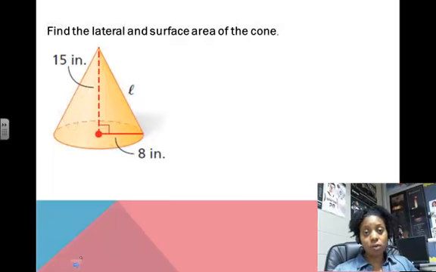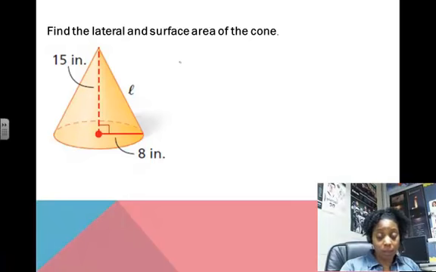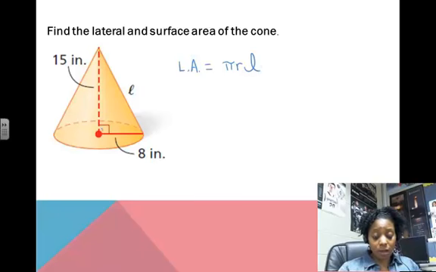Okay, for this cone, we're going to have to find the lateral area and the surface area of the cone. We have our formulas for lateral area and surface area. We just need to make sure that we have all of the information that we need. So lateral area of a cone is pi times r times the slant height. Well, it looks like they gave us the regular height of the cone and the radius of the cone, but they did not give us the slant height.